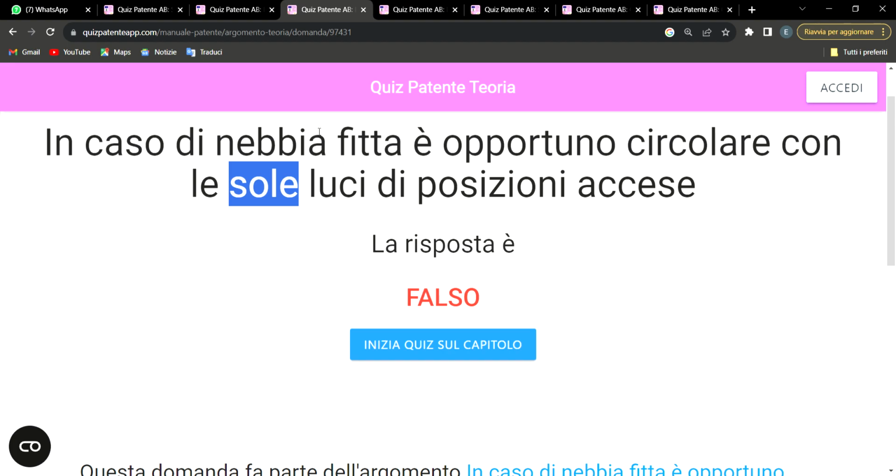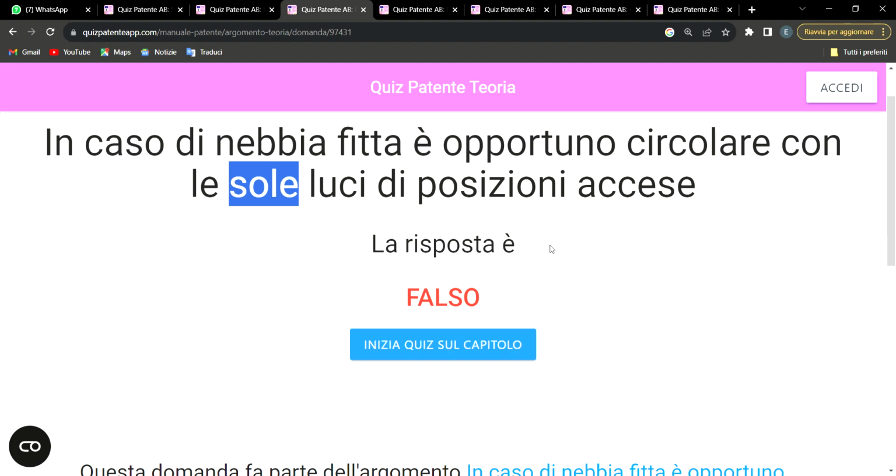Now it says, in caso di nebbia fitta, in case of dew and you are driving, you should only put on your position light, which is those red lights in back of your motor. So in terms of you driving, you need to put on your anabbaglianti, which is your normal headlight in your front, and your position light, the one in your back. In a situation whereby the question is not saying that it's only your back light that you will put on, something like this is always false.